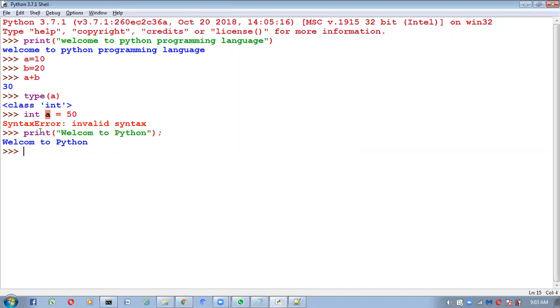And the same thing here, I am doing print "Welcome to Python". Here I am not taking any semicolon. No problem. It will work. It won't return any error. In Python, semicolon is optional, not mandatory.